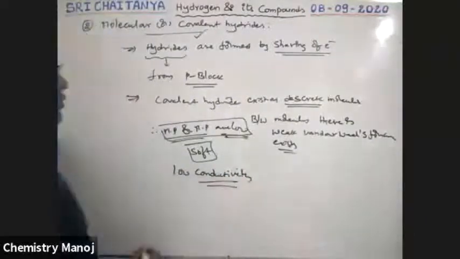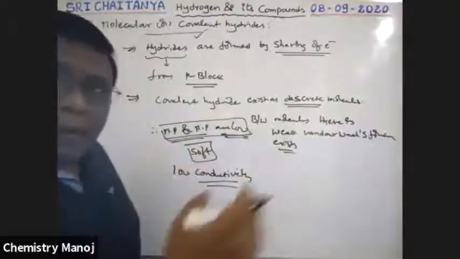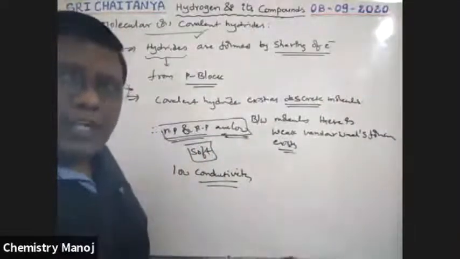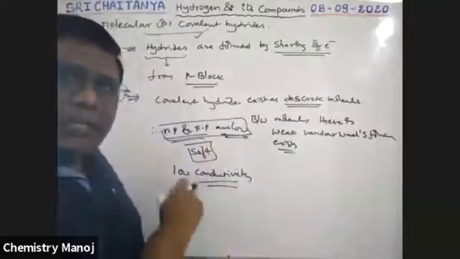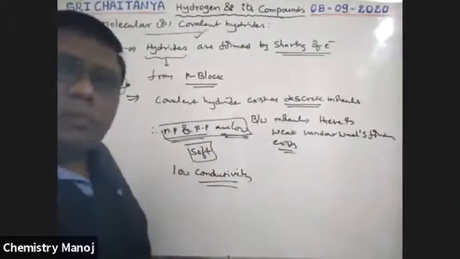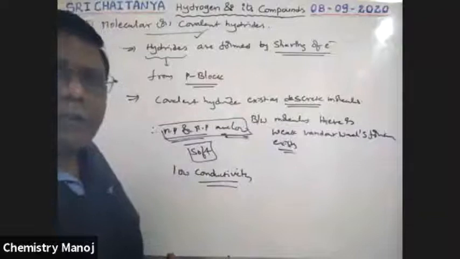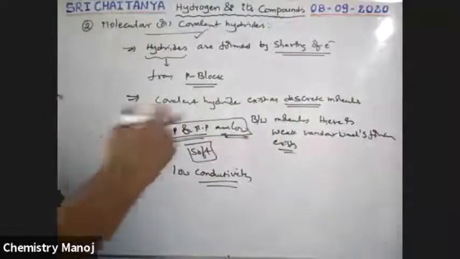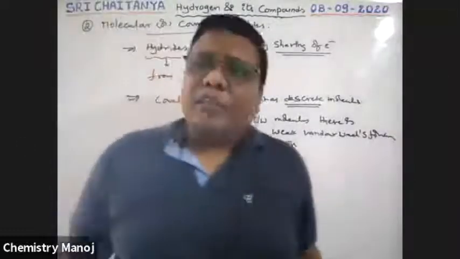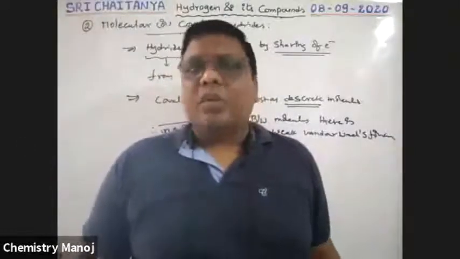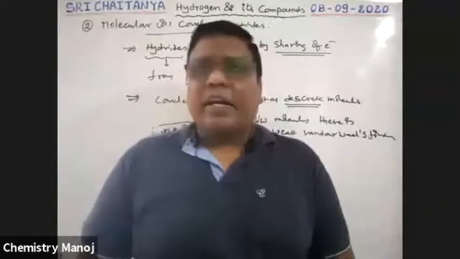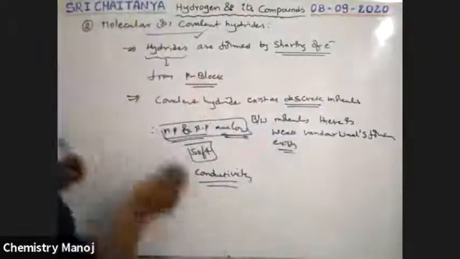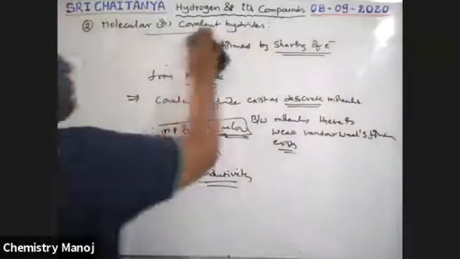These have low electrical conductivity. But salt-like hydrides, in the previous case, in molten or fused state, are good conductors. But these have low conductivity. Next, based on the formation, there are a number of p block elements. Based on their formation and existence, all these covalent hydrides are broadly divided into three types. Now the types of these hydrides.